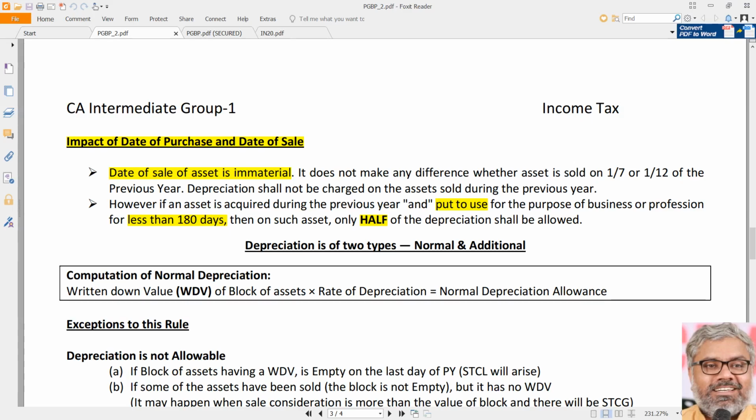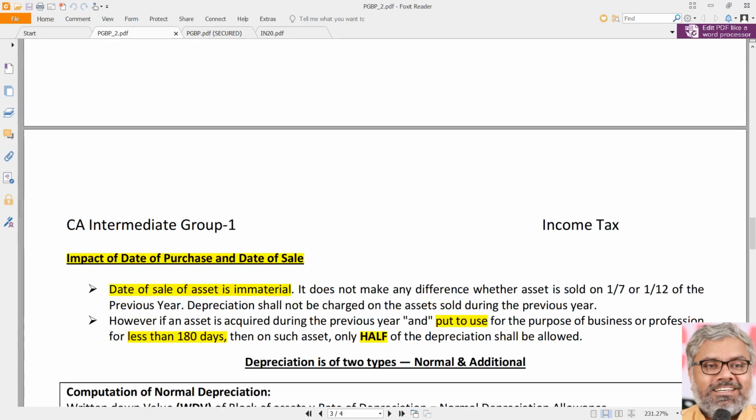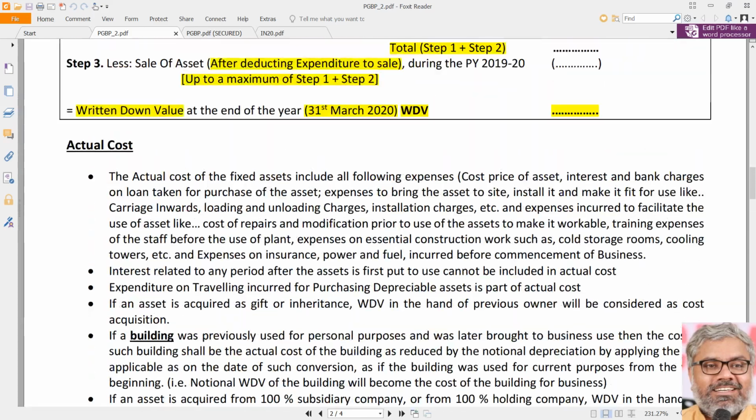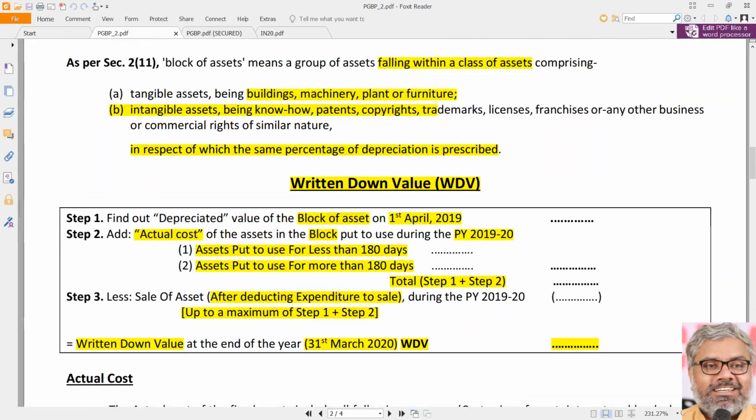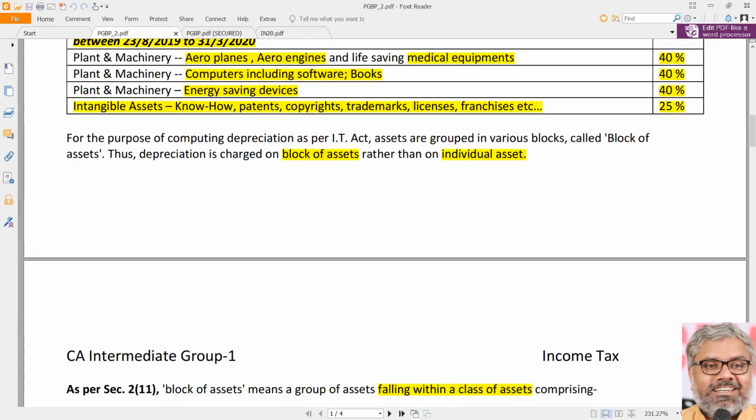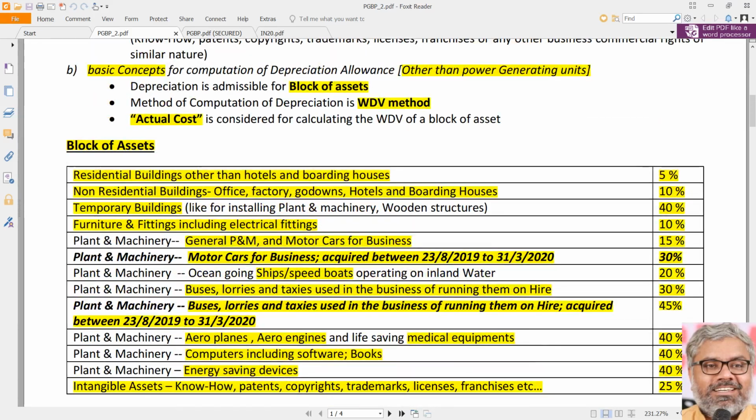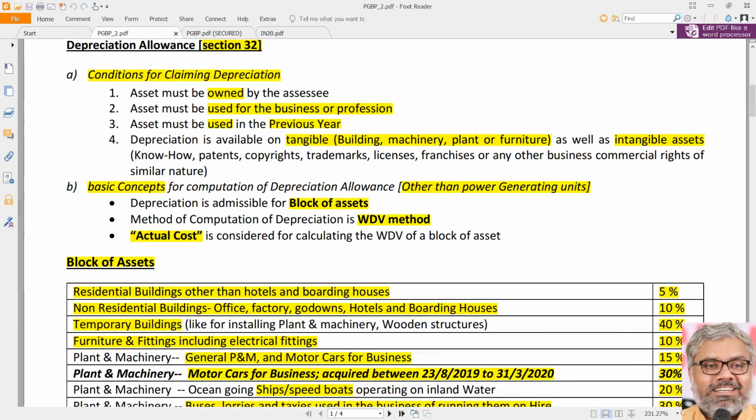For the first year, when it was acquired, we have to check whether it was acquired and put to use for 180 days or more or not. And by the way, the date of sale is immaterial, that is irrelevant. Whatever the date on which the asset might be sold from that block, that sale proceeds have to be just reduced from the opening WDV plus purchases, irrespective of the date of sale. These are the very crucial aspects related to the topic, concept and provisions related to depreciation.